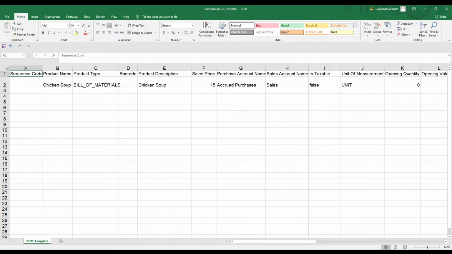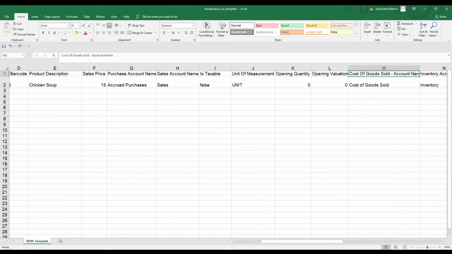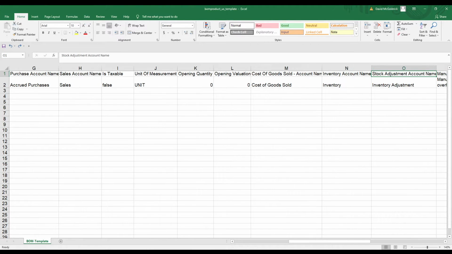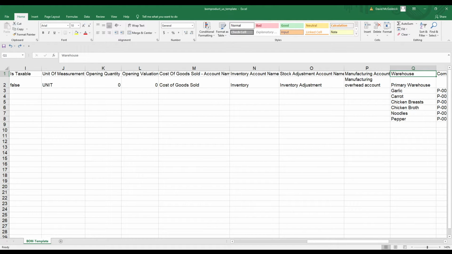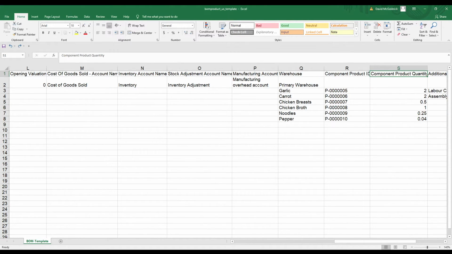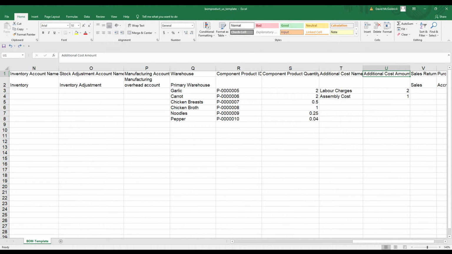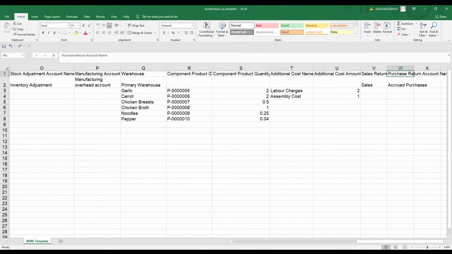So now let's go through the fields. So inside here we have sequence codes, and you can input your own sequence code or you can have our system auto-generate it. Our product name, our product type. For this import, it'll always be bill of materials, our barcode, our product description, our sales price, purchase account, sales account. Is it taxable? Our unit of measurement, our opening quantity, opening valuation, cost of goods sold account, inventory account, stock adjustment account, and manufacturing account. We also can select our warehouse, so you can also think of it as a pantry, our components, component product quantity, additional cost amount, sales return, and purchase return account.